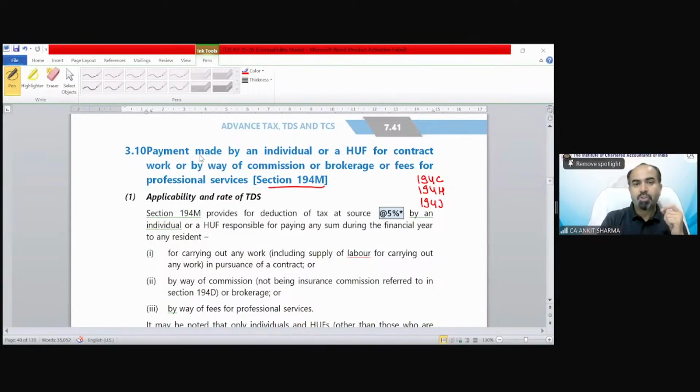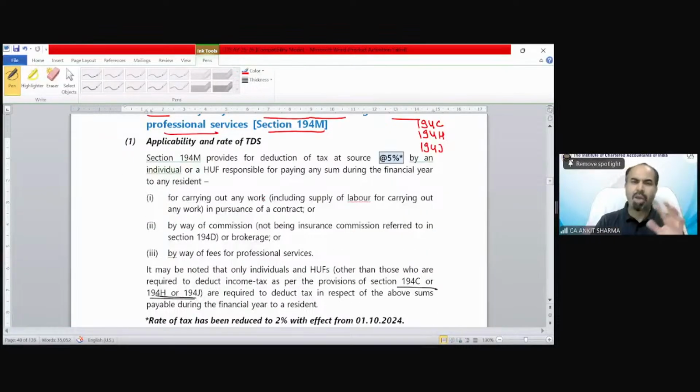Very good. So payment made by, you can see, individual HUF, those not covered under section 194C, H and J. Or you can see contract work, that is 194C, commission brokerage, 194H, fees for professional service, 194J. Now applicability, you must have understood what we are discussing for the purpose of applicability.